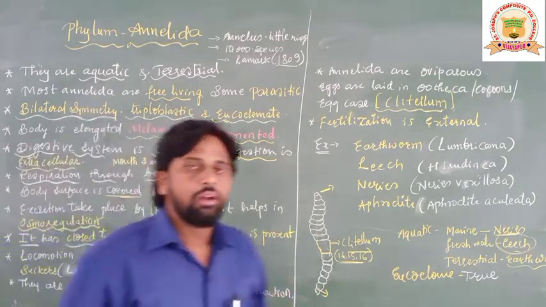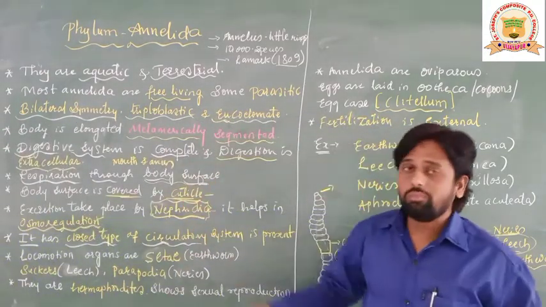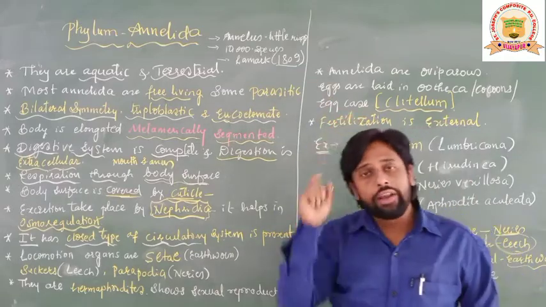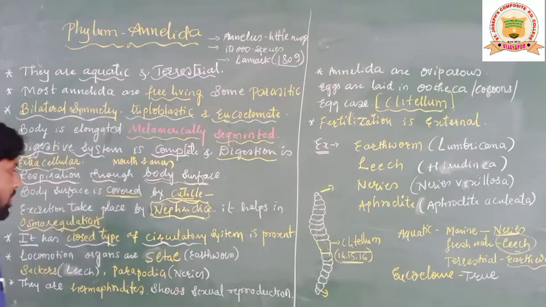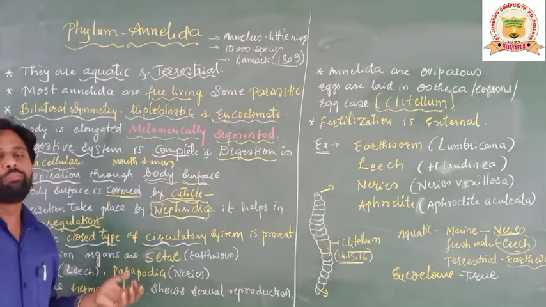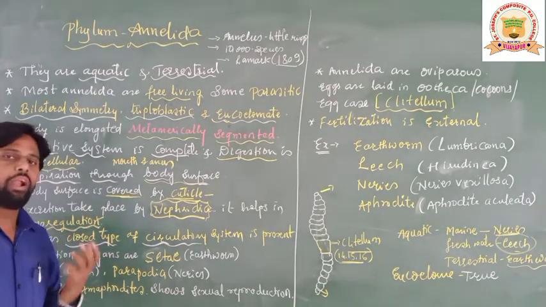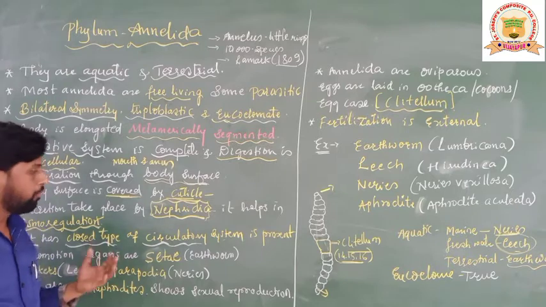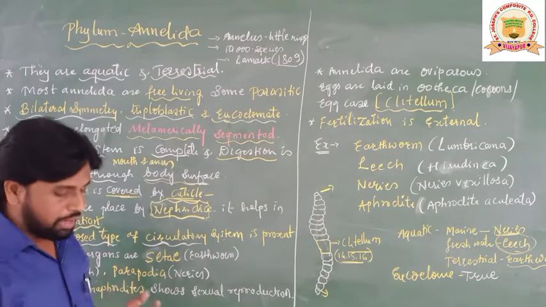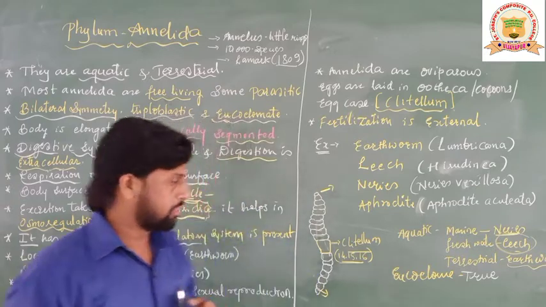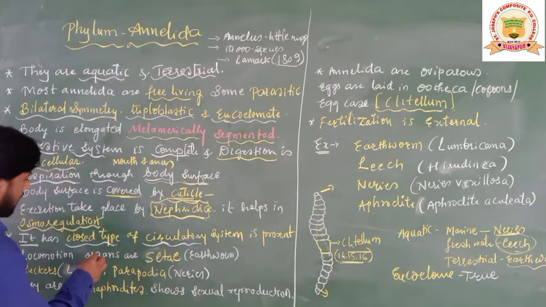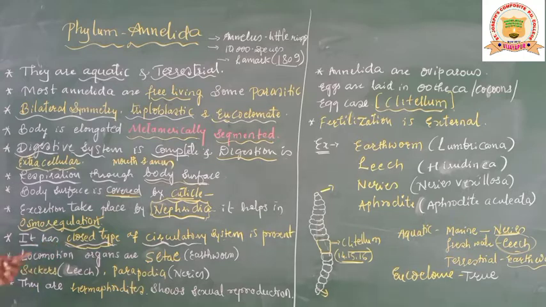Students, in all invertebrate phyla, Annelida is the only group which shows a closed type of circulatory system, as in this group well developed blood vessels are seen. So the flow of blood mainly takes place with the help of what, students? Blood vessels. That is considered a closed type of circulatory system.